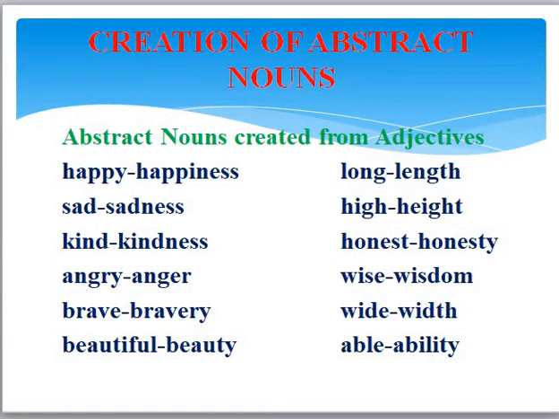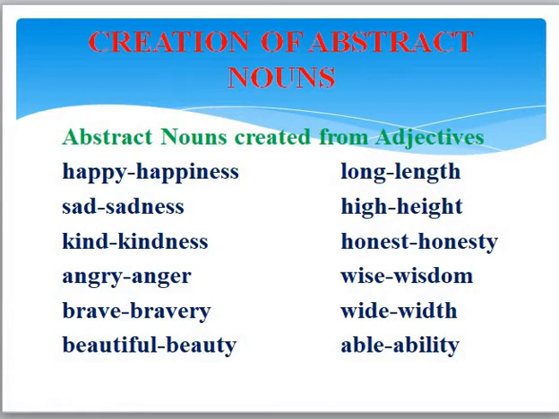Long, length. Length is the abstract noun. High, height. Height is the abstract noun. Honest, honesty. Honesty is a quality. The quality of doing something right. The quality of doing something which is correct. That quality, that feeling, that is honesty. That is an abstract noun. But honest is an adjective.